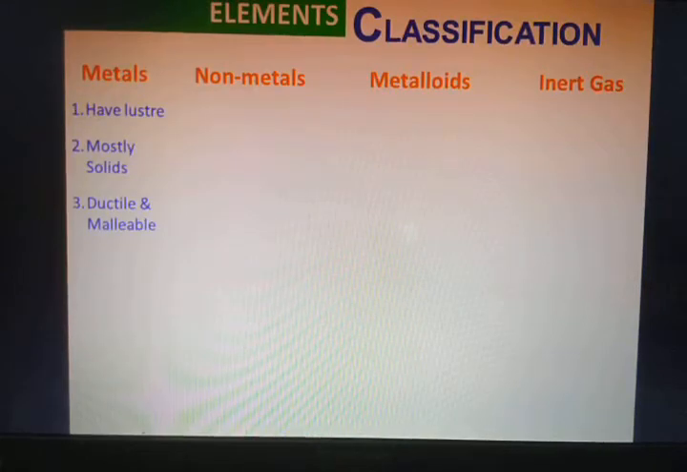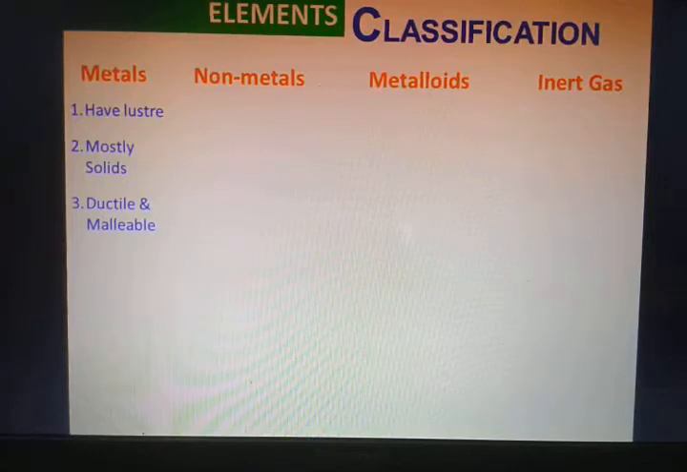Have luster, mostly solids, ductile and malleable. Let's recapitulate that once again, as some of the terms may be new to you. Luster: it's written here as 'have luster', but when you write answers for these questions, please do not write it this way. They are having luster. This word luster means shine.